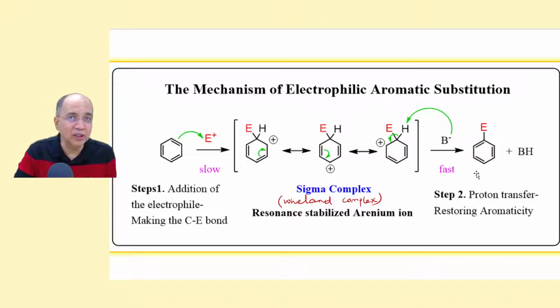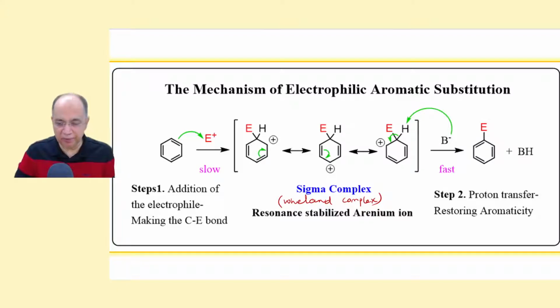The CH bond is strong, but here it breaks with any weak base, even water or bisulfate ion. It is because the driving force for this step is the formation of a very stable aromatic ring, the benzene ring, having resonance energy of 36 kilocalories per mole. Incredible stability. So the driving force is the aromatization of the ring, which gives the extra energy for the breaking of the CH bond easily, even by a weak base.